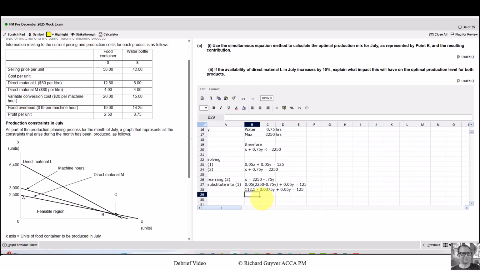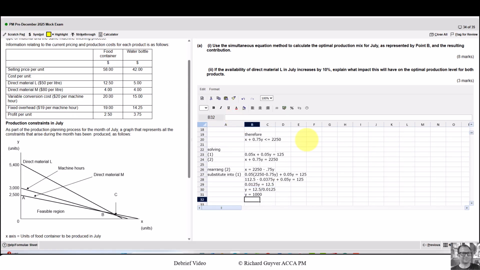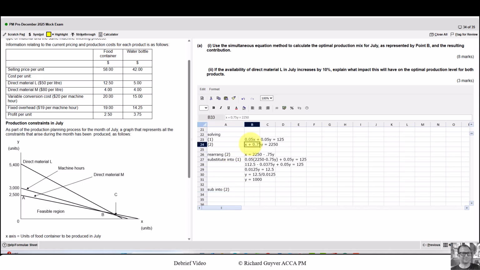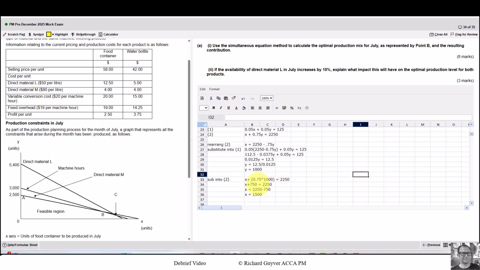Now I'm going to do 2 stages. I'm going to bring the 112.5 to the other side, and I'm going to do this sum here. So 0.0125y equals 12.5. So y equals 12.5 over 0.0125. So y equals 1000. And now we need to substitute this into one of these to find x. I'm going to substitute into 2. So I'm going to rewrite this, and everywhere there's a y, I'm going to replace it with 1000. Okay, so did the sum here to get 750, brought it to the other side, so x is 1500.